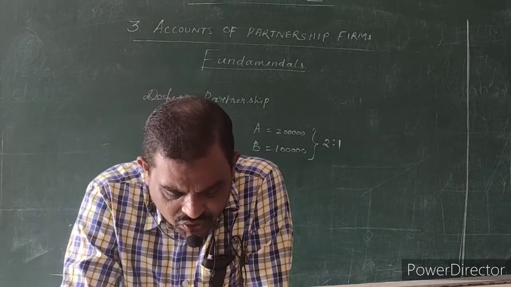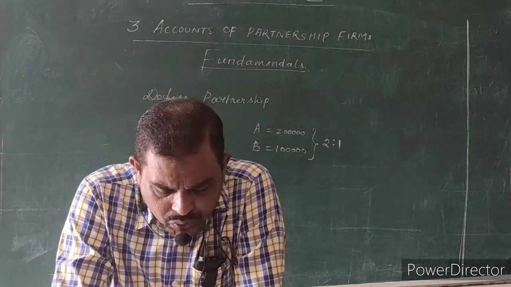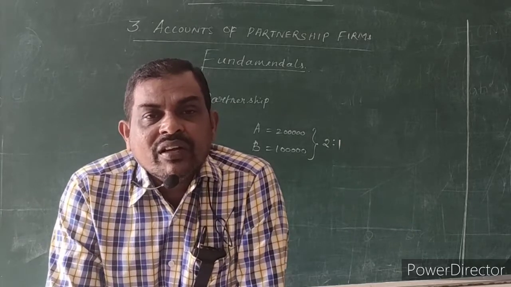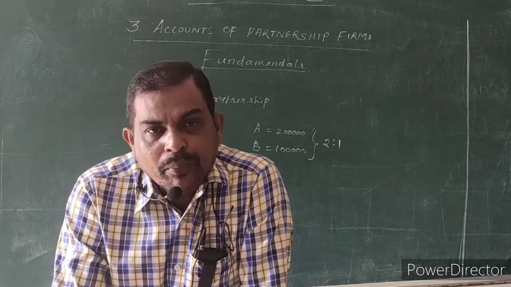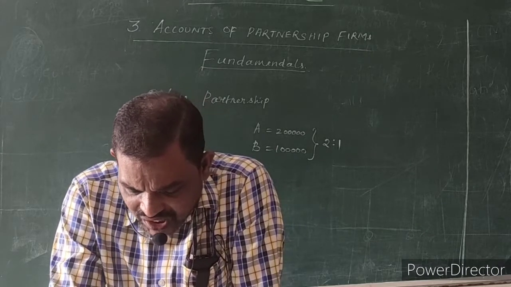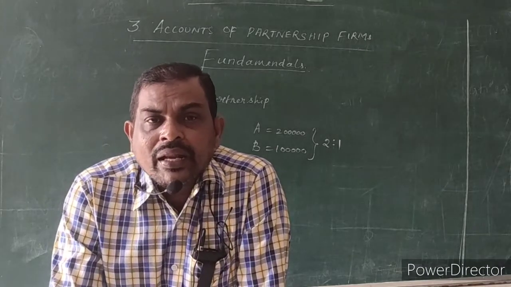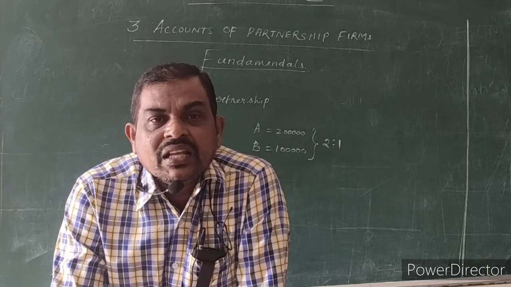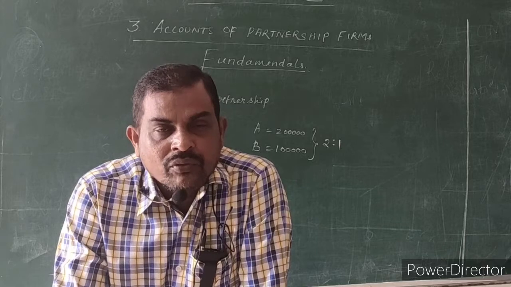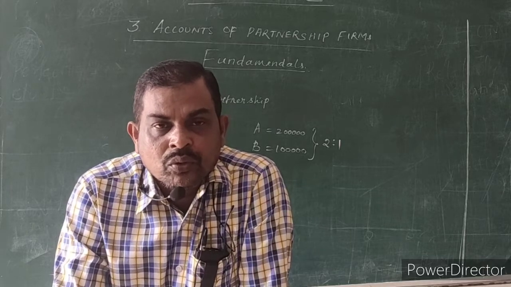What is the third question? C advanced a loan to the firm of rupees 10,000. That is, one of the partners gave a loan of rupees 10,000 to the partnership firm. He demands interest on the loan. He gave the 10,000 rupees loan, and for that he is claiming 9% interest on the loan given to the partnership firm.